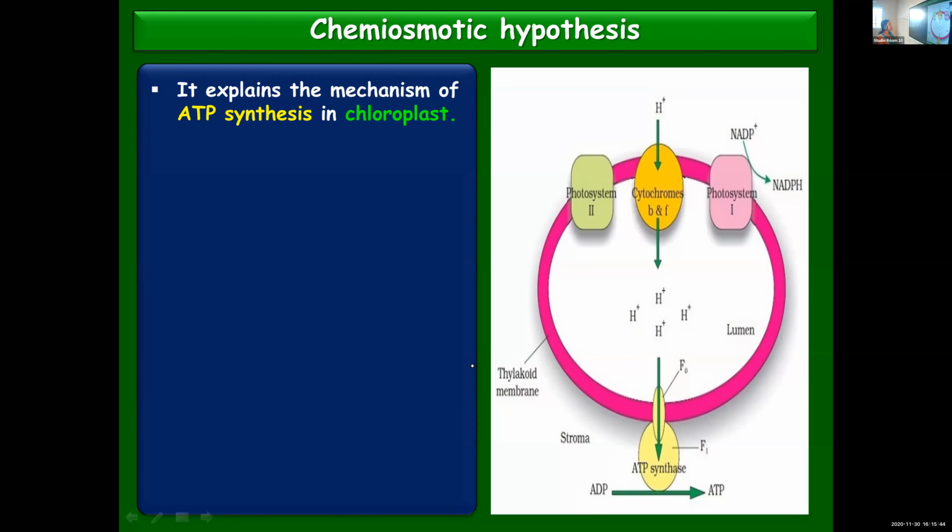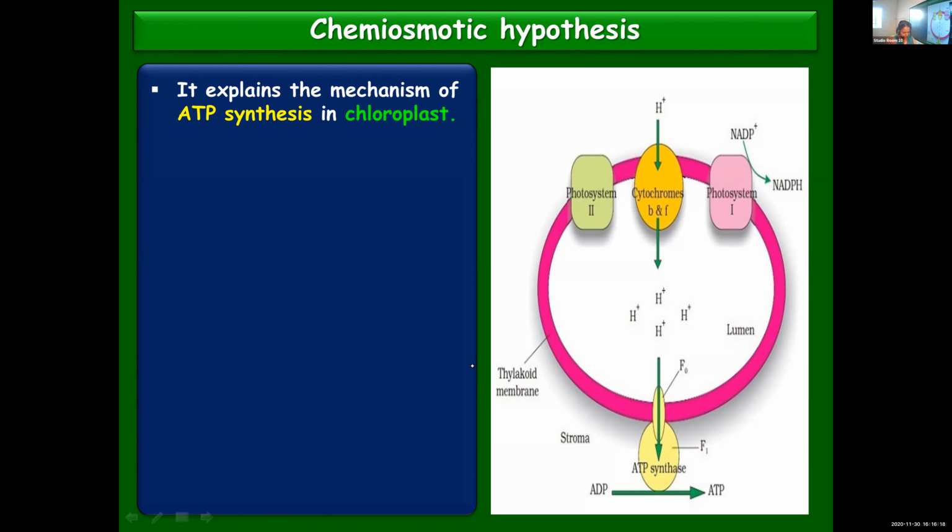Chemiosmotic hypothesis explains the mechanism of ATP synthesis in chloroplast. When we discussed non-cyclic photophosphorylation, we learned that utilizing the energy released by the electrons as they are transferred along the electron transport chain, an ATP molecule is synthesized. About that synthesis of ATP, you're going to learn in detail now.